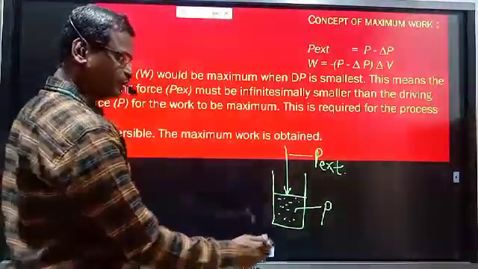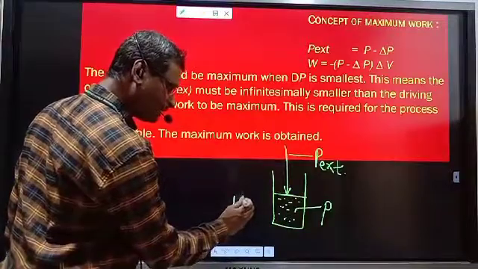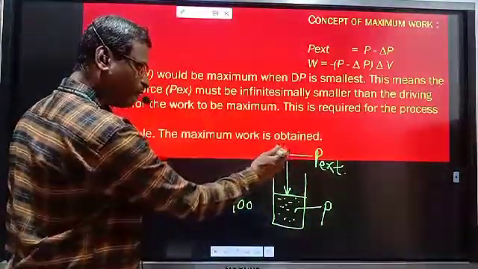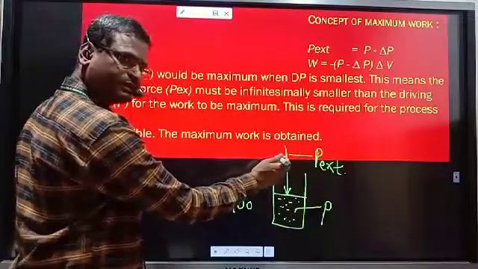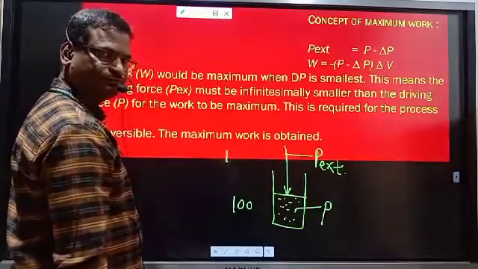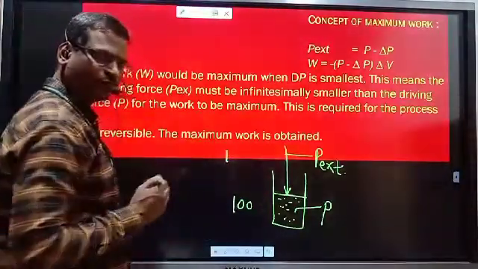If the pressure of the gas is 100 and the pressure applied from the external side by the piston is 1 atmosphere,